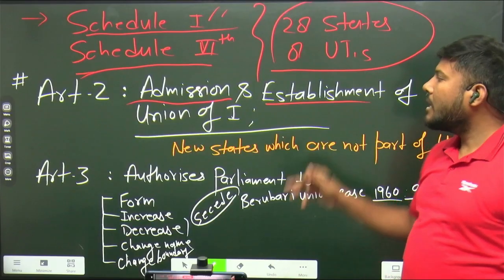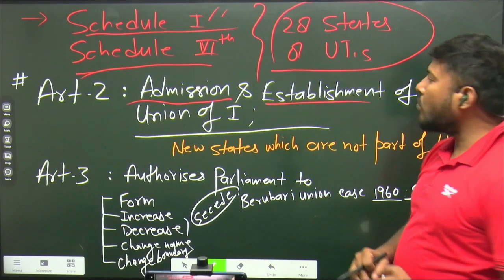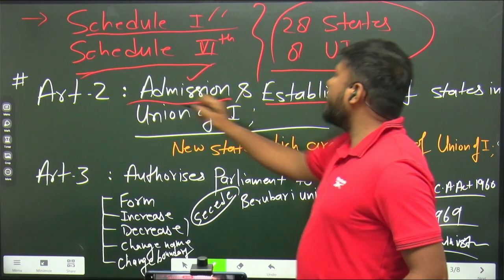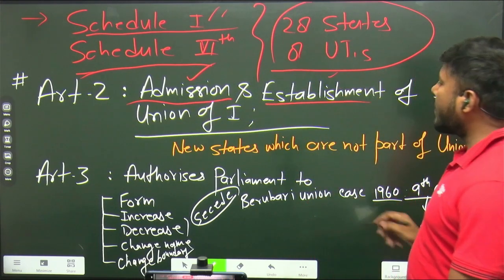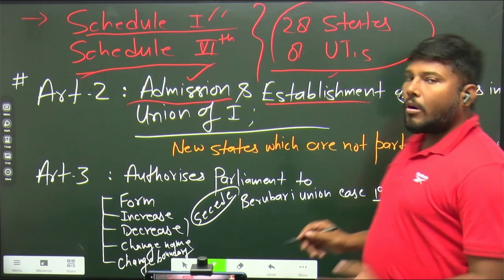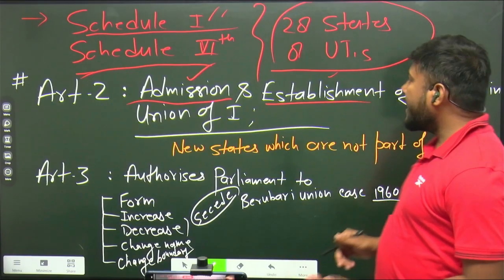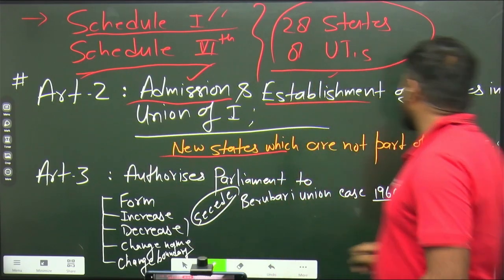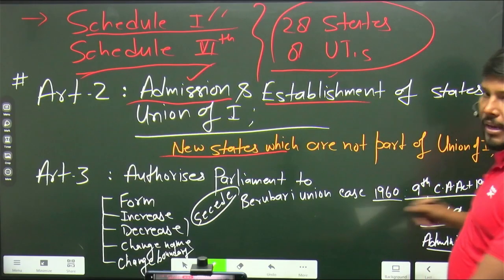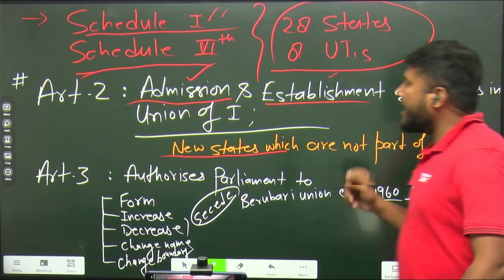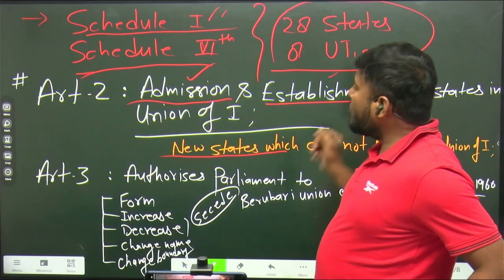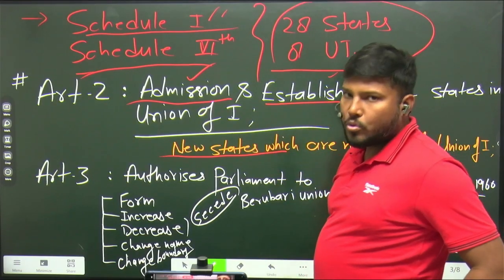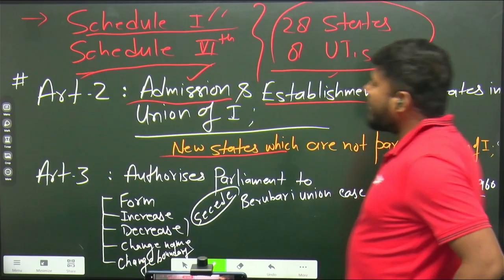You try to understand, people get confused in Article 2 and 3. Article 2 precisely talks about admission and establishment. You keep these two words in your mind, admission and establishment, right? And for which kind of states shall be admitted or established? The new states which are not part of Union of India, right? These states can be admitted or established in the Union of India. The provision regarding this has been written in Article 2, right? So in this way we have understood Article 2.